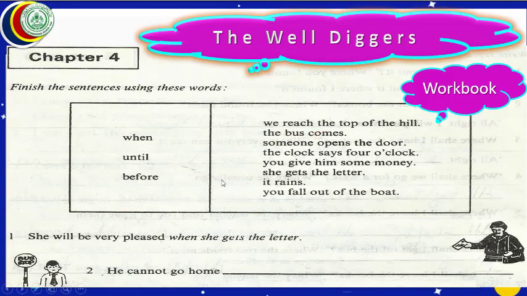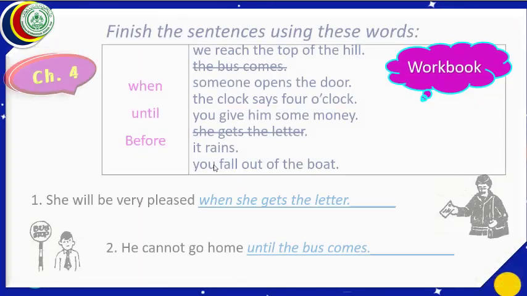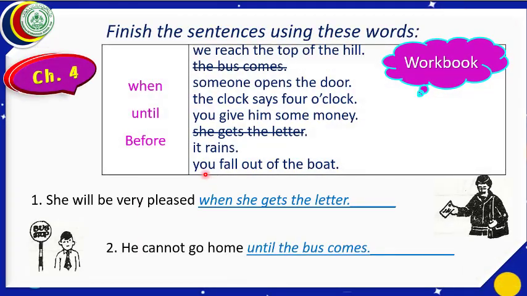To complete part number 2, let us write the answer. Yes, students, number 1 was done already. I have written until the bus comes. In this way, we have completed part number 2. As we have done part 1 and part 2, we have used this line and this line.